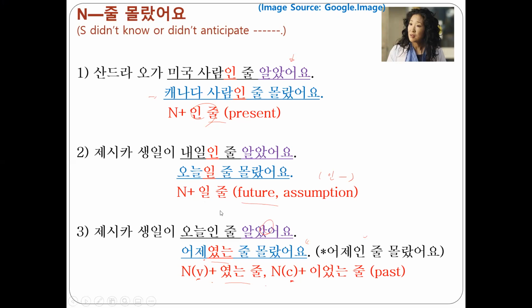오케이, 여기까지입니다. 감사합니다. I mean that there are not many contexts in which we use this structure 였는 줄, 이었는 줄, but we still use it, but not many.